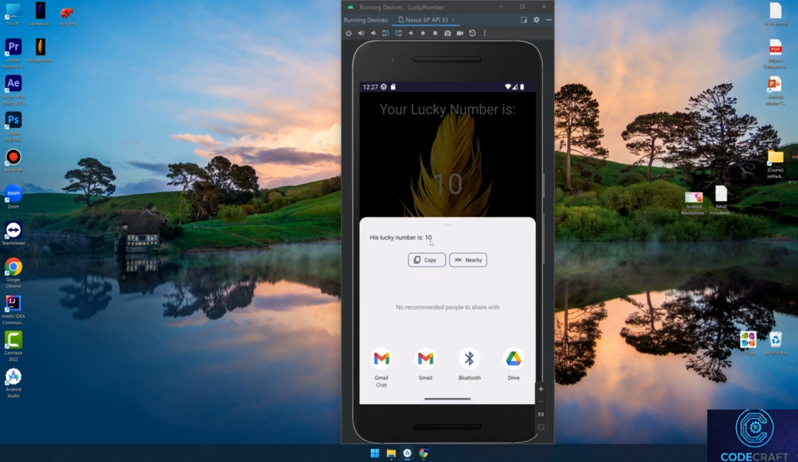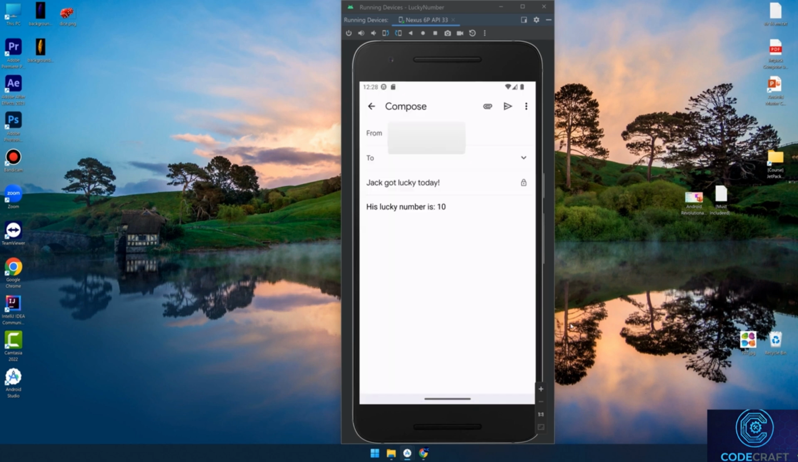His lucky number is 10. I can copy, Nearby, Gmail, Bluetooth, Drive, and other applications. For example, the Gmail. And you can see that I'm sharing the email with the title Jack. This is the username that I entered. Got lucky today. This is the title of the email. The body of the email, his lucky number is 10, which is generated before in the previous activity.